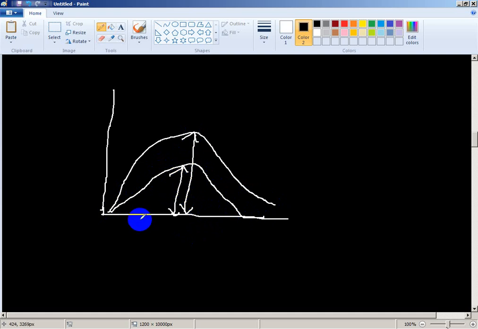A catalyst completes the reaction by lowering the activation energy using an alternative path.